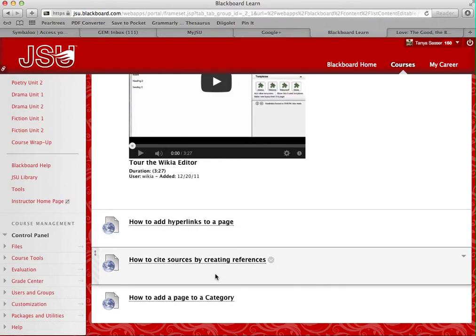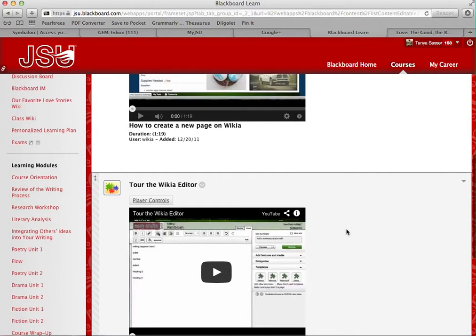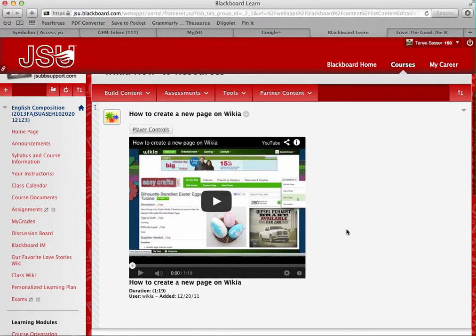How to cite sources by creating references. So when you're using print-based sources, such as the poem that you're writing about, you'll need to do that using parenthetical citations, and then this shows you how to use the references tool to create your works cited list at the bottom. And how to add a page to a category. And so that's important for categorizing your page based on whether it fits within the good, the bad, or the ugly, and then also in adding the category for your poem's title and author. So you have all of these resources available to you that are going to walk you through using Wikia.